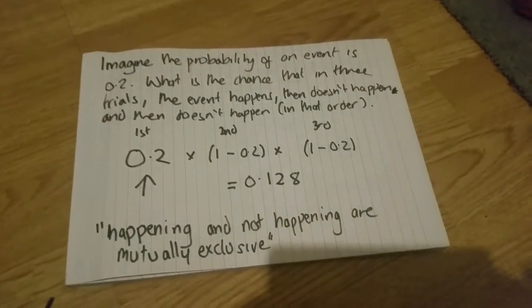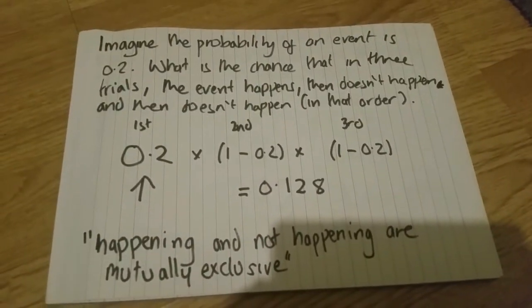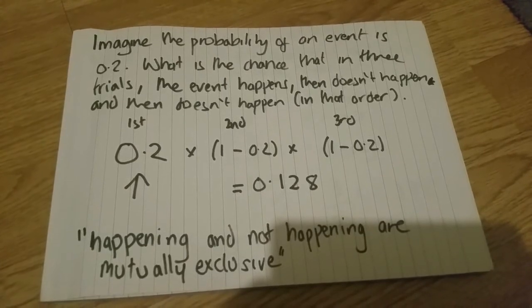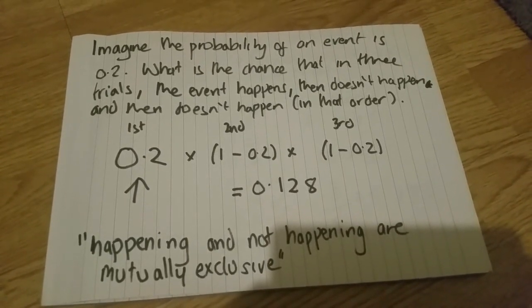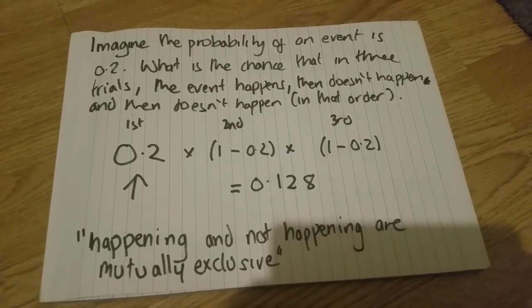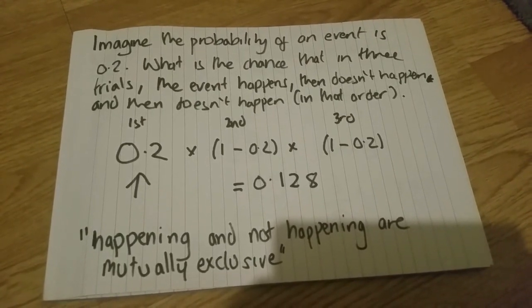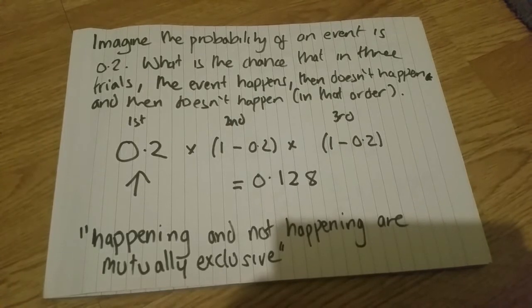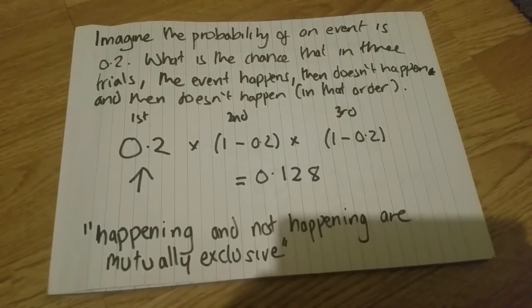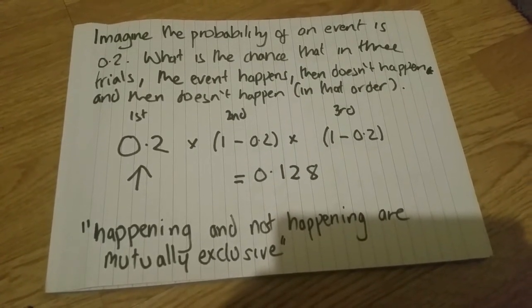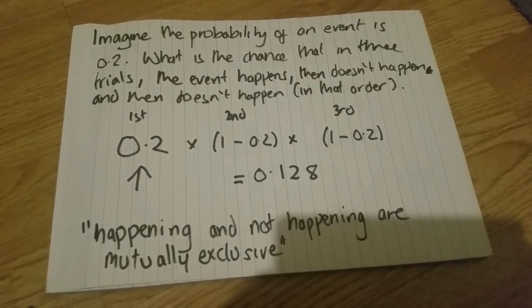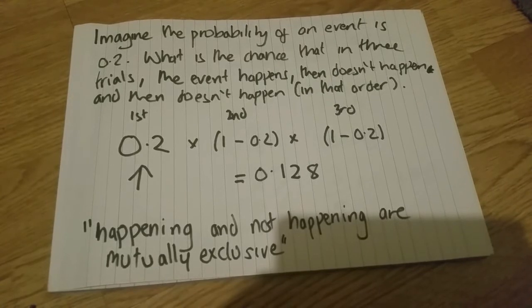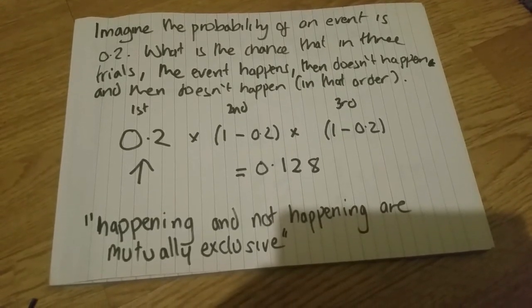Okay, now we've got the second type of question, and this is the one that I think people struggled with most on the Friday and on the big A3 sheet. The idea of things being in order, whether the order of things matters. So here we've got a question where we've got probability of an event being 0.2, and we're going to try it 3 times, and we want the probability of it happening, then failing to happen the second and third time. How do we deal with that situation?